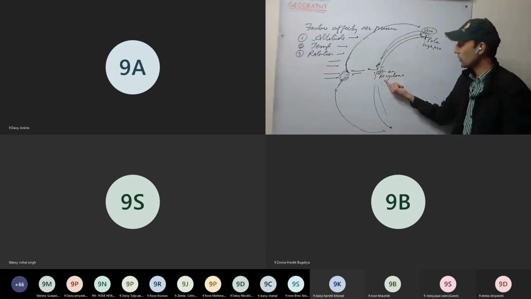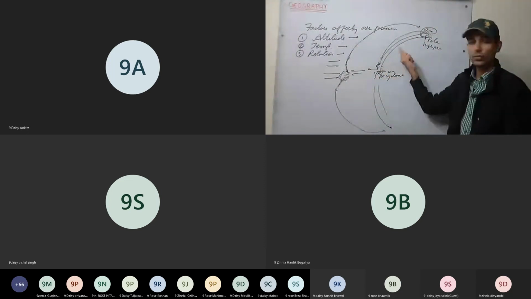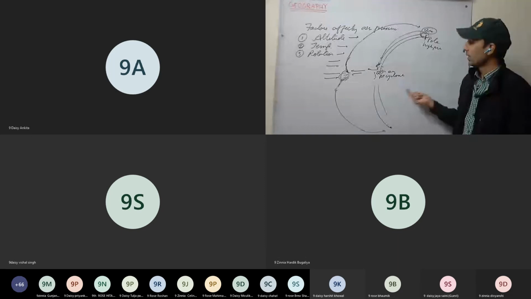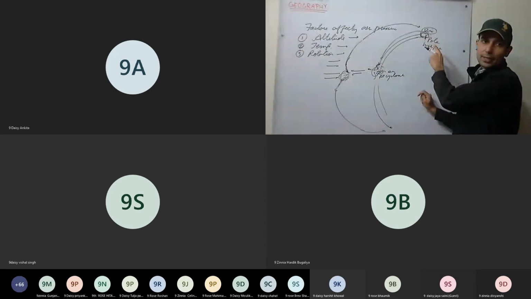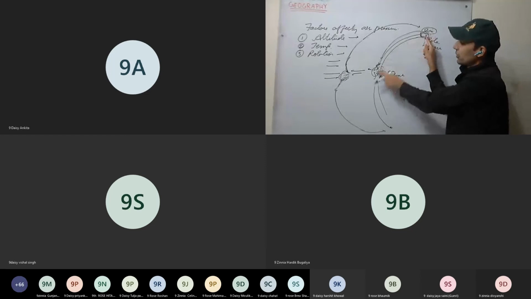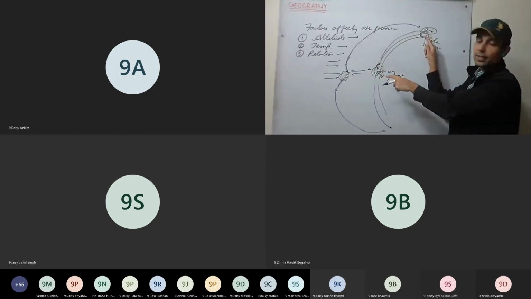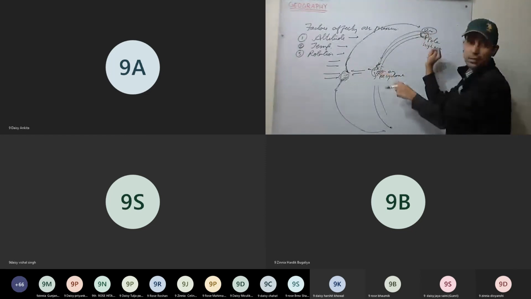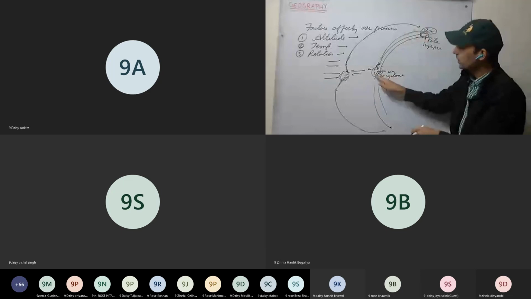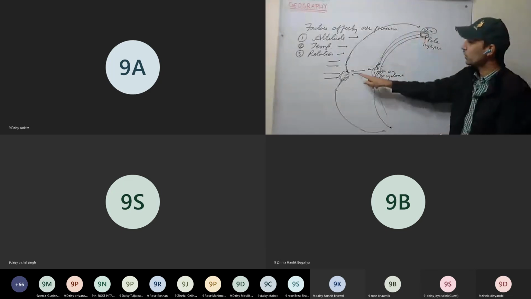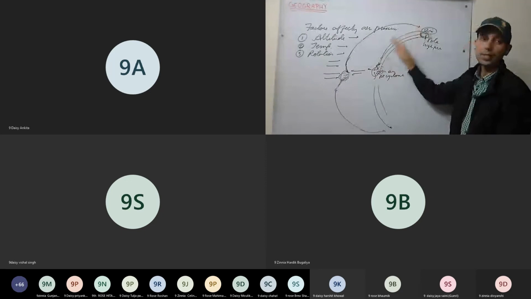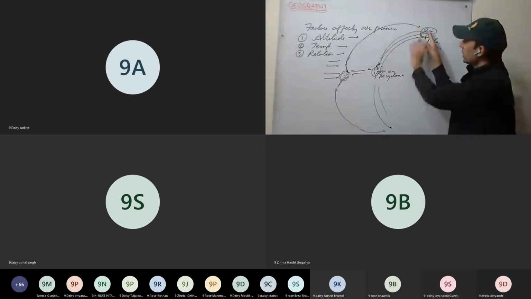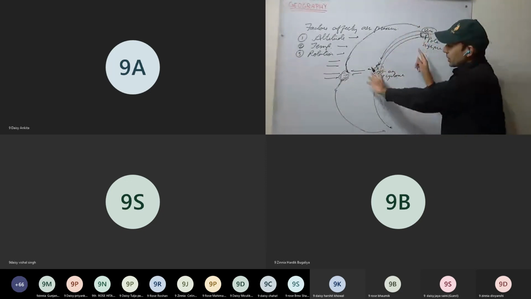And why is there a circulation of air? Because of differential heating of the atmosphere. Here the atmosphere gets more heated. Here the atmosphere gets less heated. Because of that, a difference in pressure is generated. Because of that, air moves. And why does air move? To balance the atmospheric pressure. There's a difference, so to balance that, it moves here.